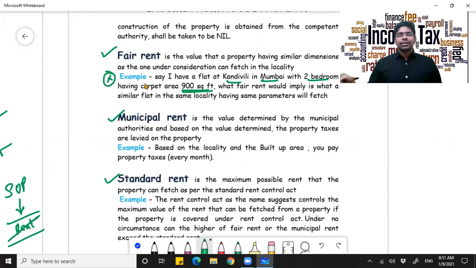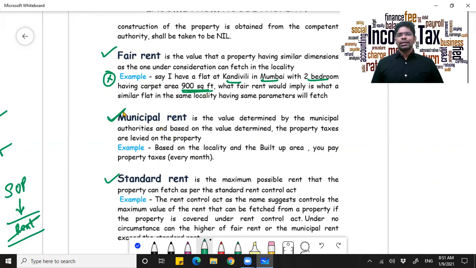Whatever the other apartment is fetching, that rent is treated as fair rent.